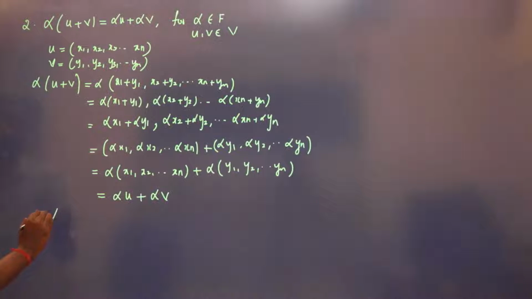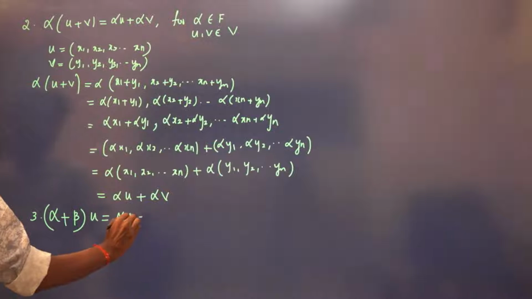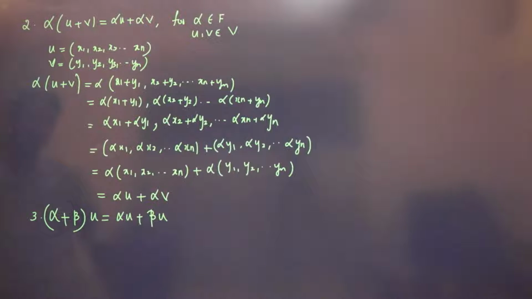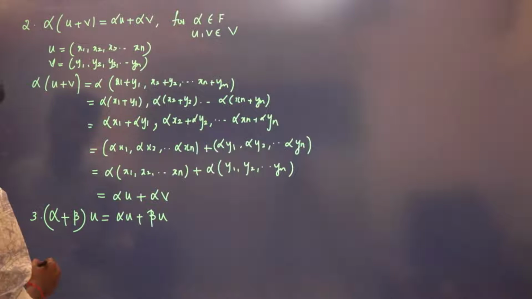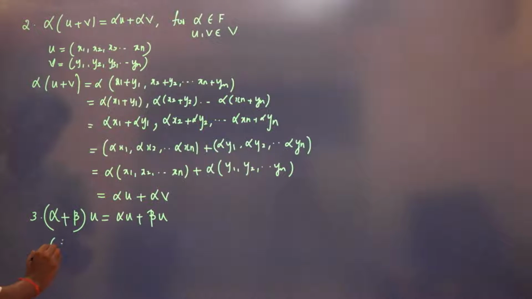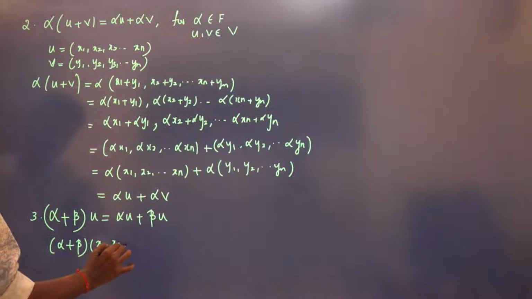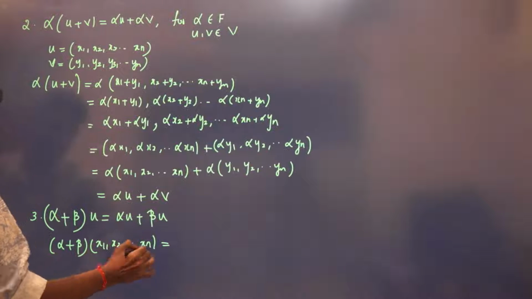Now third is (alpha plus beta) U is equal to alpha U plus beta U. This is what we need to prove. Let us take U to be a tuple, x1, x2, and so on up to xn.